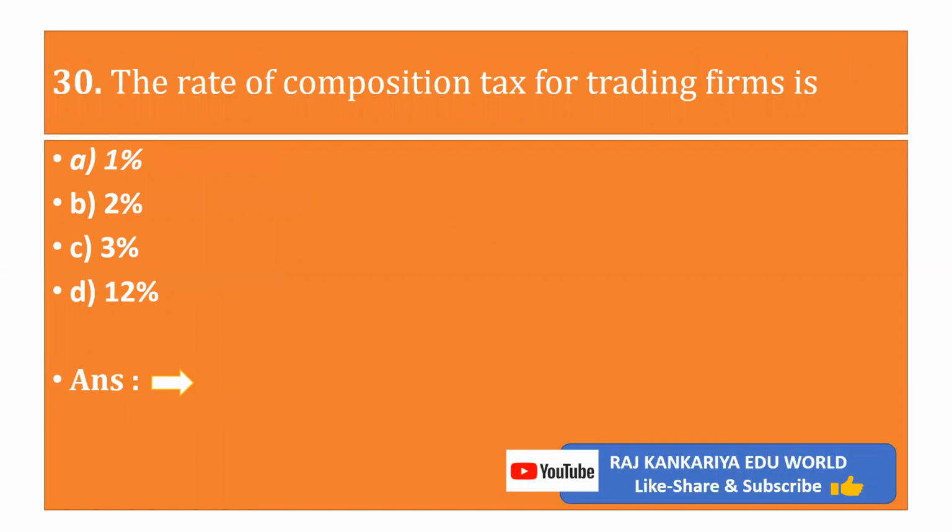Objective number 30. The rate of composition tax for trading firm is A. 1%, B. 2%, C. 3%, D. 12%. The correct answer is A. 1%.